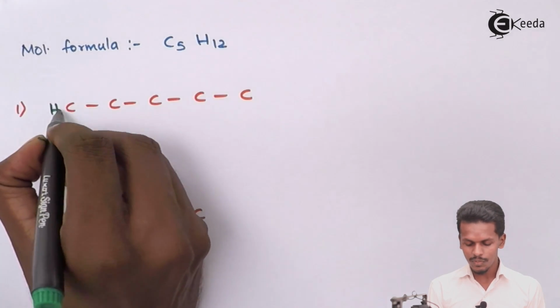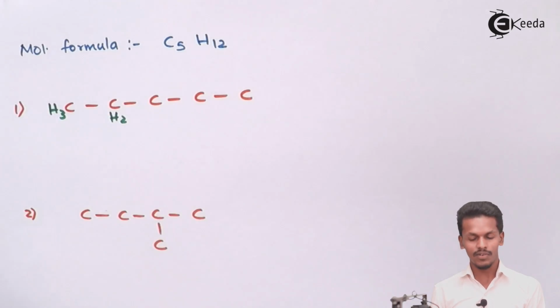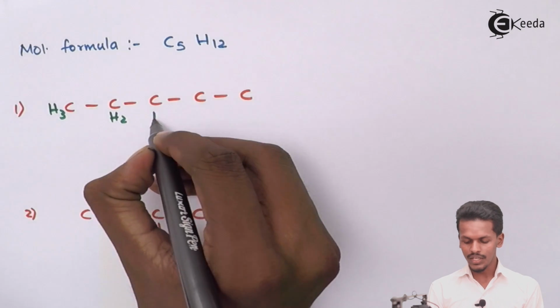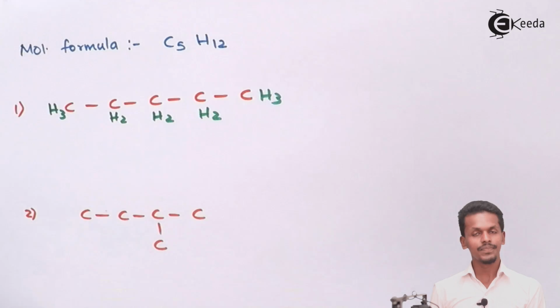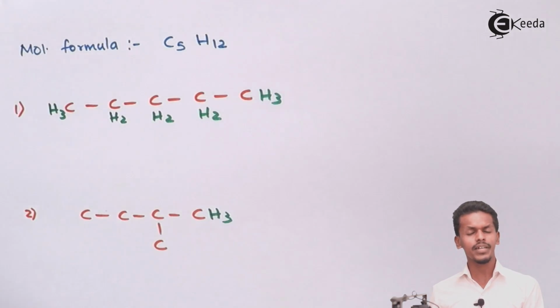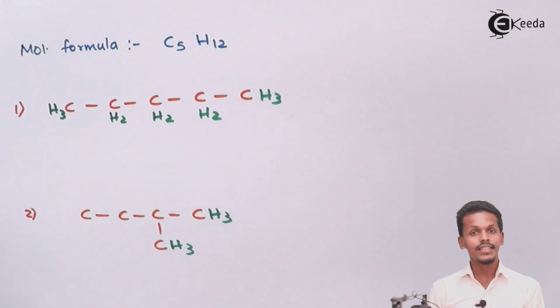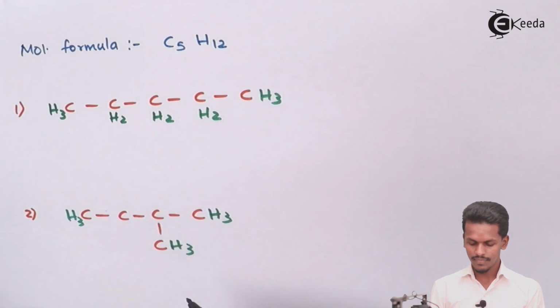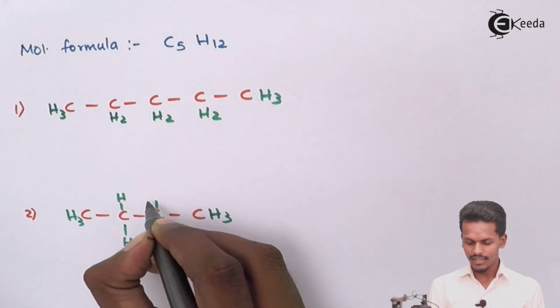So this would be CH3, this would be CH2, because 2 valencies are filled by forming bonds with 2 carbon atoms. Here it would be CH2, CH2, and this would be CH3. Similarly here would be CH3, because these are the terminal carbon atoms, and terminal carbon atoms in an alkane have 3 hydrogen atoms.